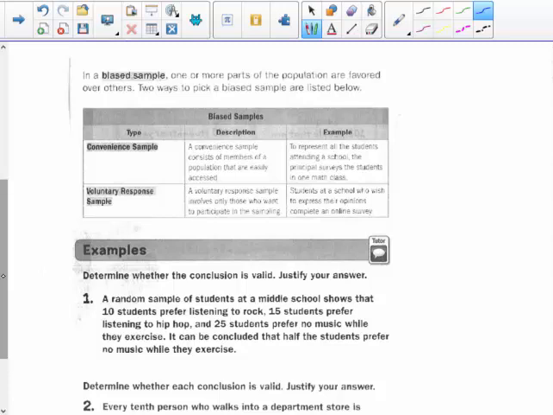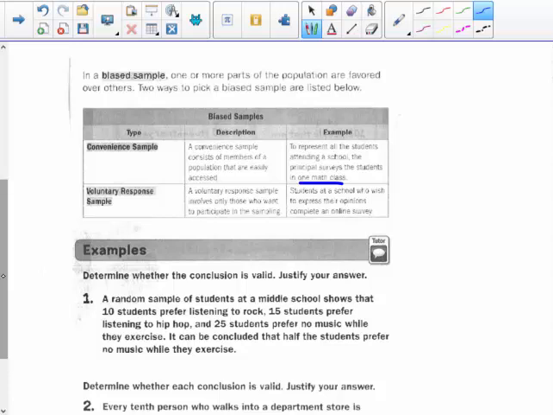Or it could be the principal only asks students in one math class. Well, what if it's only sixth graders? What if it's only a math class of really, really smart kids? Or what if it's a math class that has students who don't like math and he's asking them, what's your favorite subject today? That would be a biased sample. They're probably going to say, I don't like math. But of course, everybody loves math, so they wouldn't answer that way.